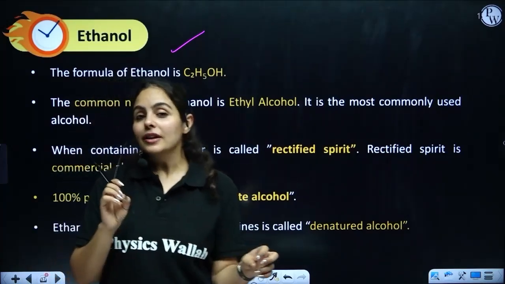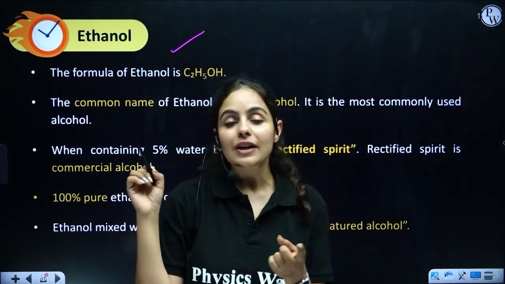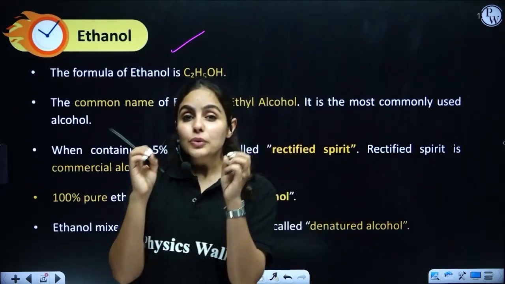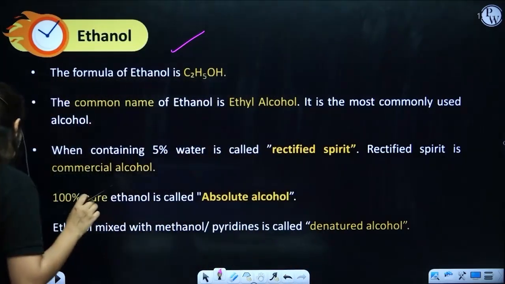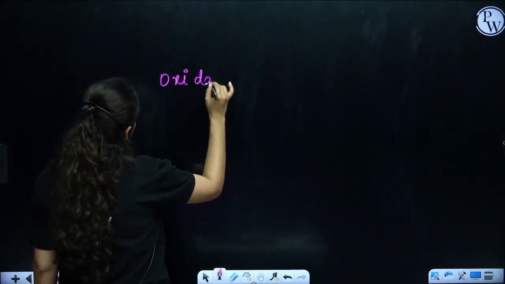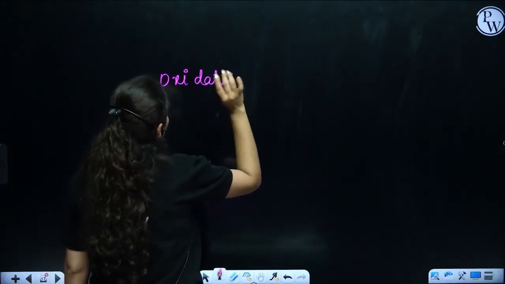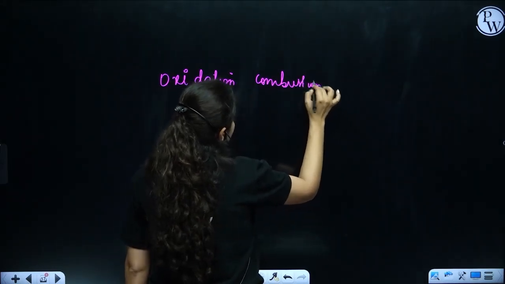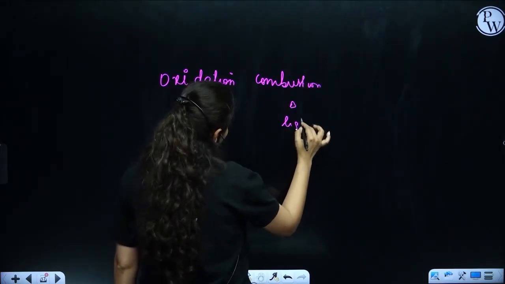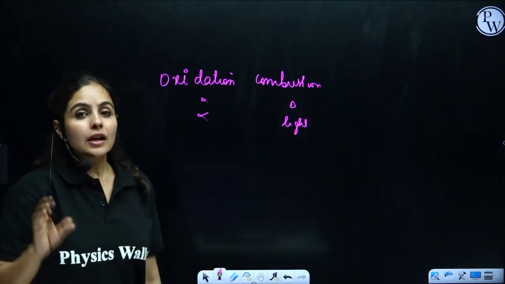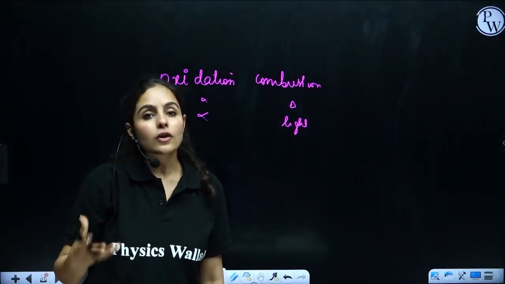As we are done with all the chemical properties, we have completed combustion, oxidation, substitution, addition. There are a few things that you need to keep in mind. Let me summarize that for you. Oxidation and combustion are completely different from each other with a thin line of difference. In combustion, heat and light will always be evolved, whereas it's not necessary to have heat and light in case of oxidation.